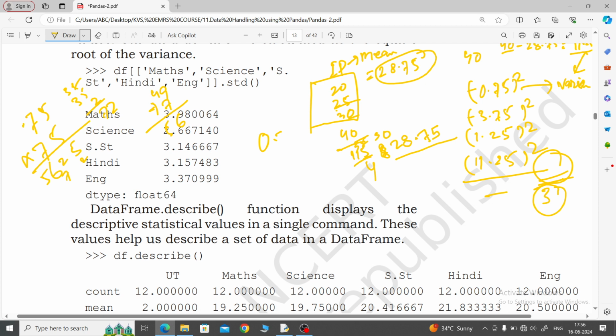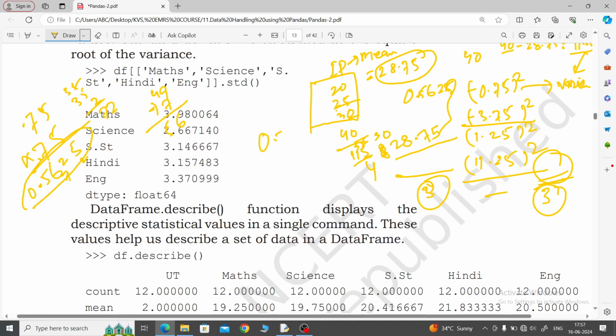Both are decimals, so 1 2 3 4, 1 2 3 4 places. Here the first answer will come 0.5625, like this. Everything will come as a plus. You will add them all, and then afterwards divide the sum by 3. You will get the variance value.